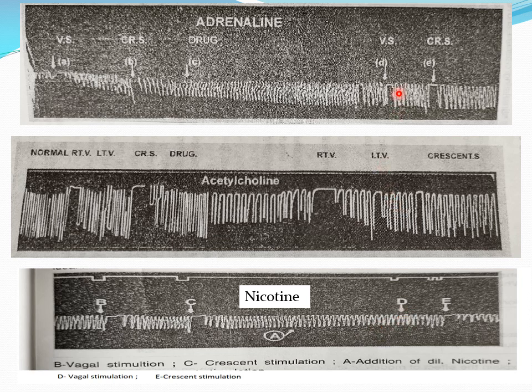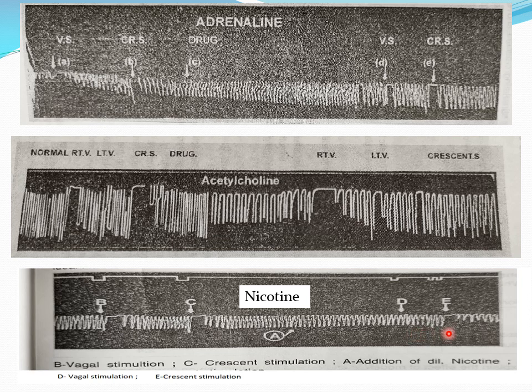If you see in the other two examples, after pouring the drugs adrenaline and acetylcholine, when we stimulate the vagus there is an inhibition. But after administration of the nicotine, when you stimulate the vagus, there is no inhibition. This is the difference, and why this difference occurs, students will discuss under the heading of discussion. So here there is no inhibition.